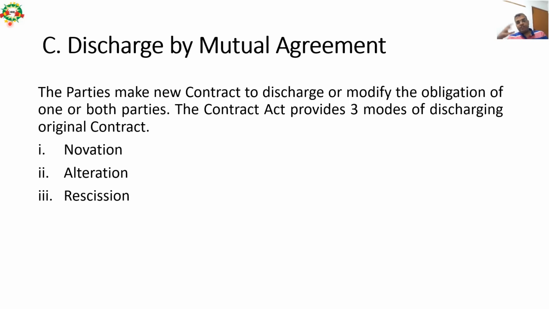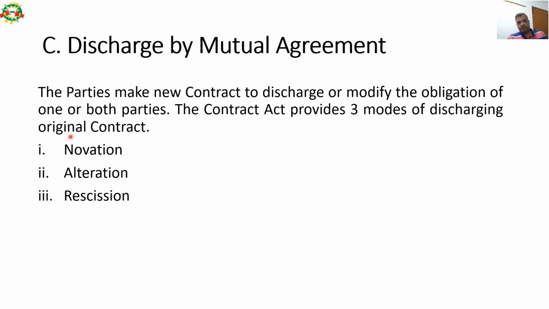Next is discharge by mutual agreement. The parties make a new contract to discharge or modify the obligation of one or both parties. The Contract Act provides three modes of discharging the original contract. So these three terminologies are also important: novation, alteration and rescission. A 1 mark theory question may come out of any of these three terminologies.